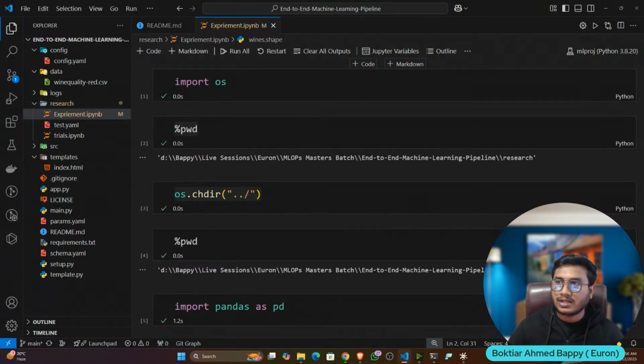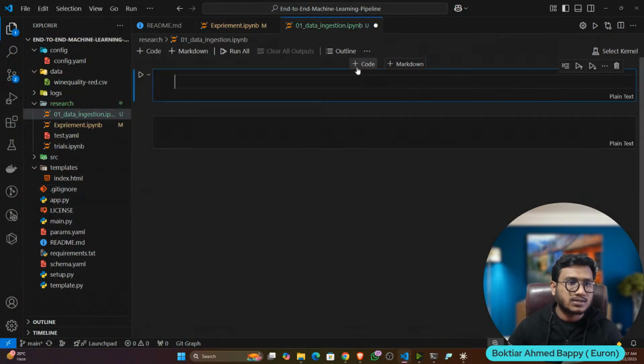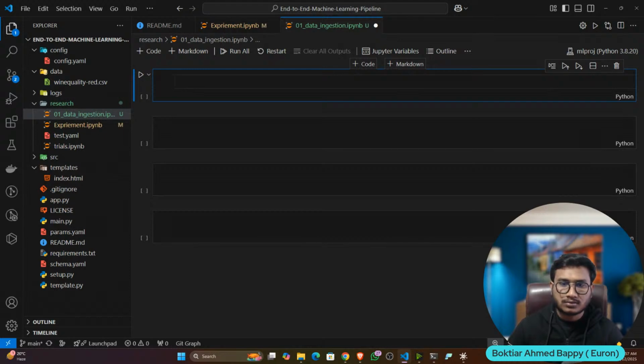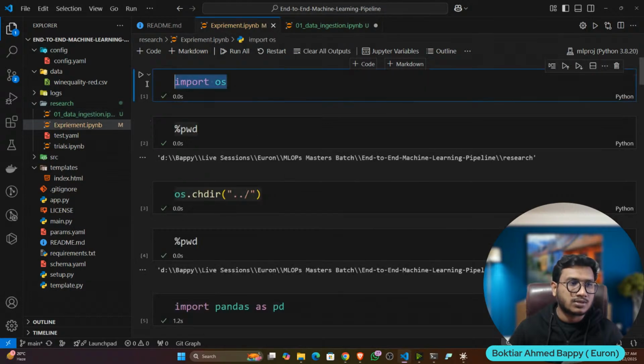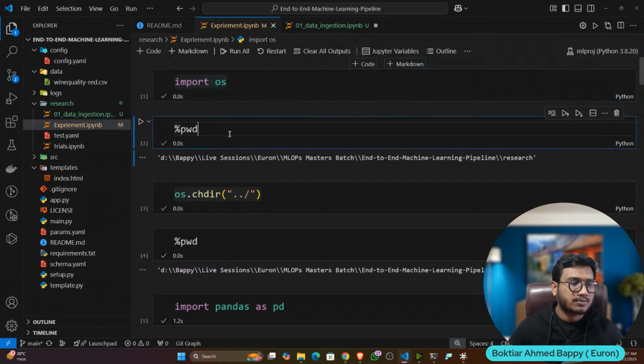So here, I'll just create a file inside the research folder, where I'm going to do all the notebook experiments. I'm going to name it 01 data ingestion.ipynb, because it's a notebook file. Let's take a cell. I'll select my kernel from here. Again, I have to do the same thing, because I'm inside the research folder. First of all, I have to get back to my project working directory. For this, I use this particular code snippet. I think you remember. So let me execute all of them.